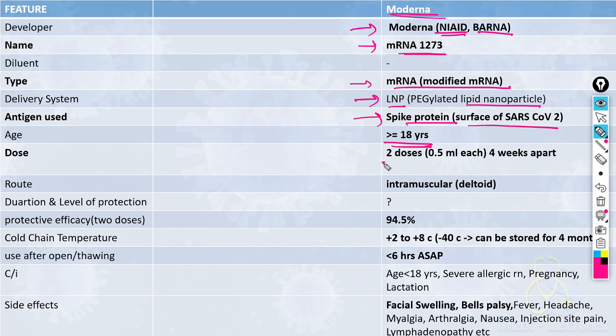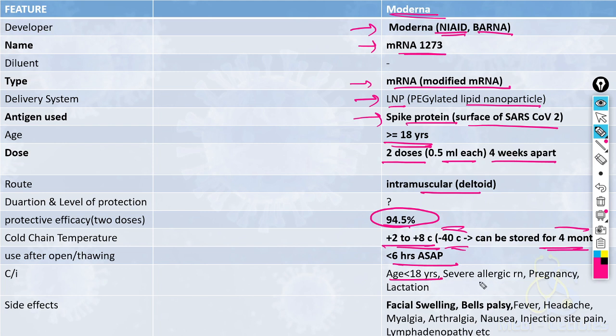Age is more than 18 years. Two doses 0.5 ml each, 4 weeks apart, are given intramuscular deltoid. The protective efficacy is 94.5%. Cold chain temperature is 2 to 8 degrees centigrade. But at -40 degrees centigrade, it can be stored for up to 4 months. It should be used within 6 hours of opening the vial.